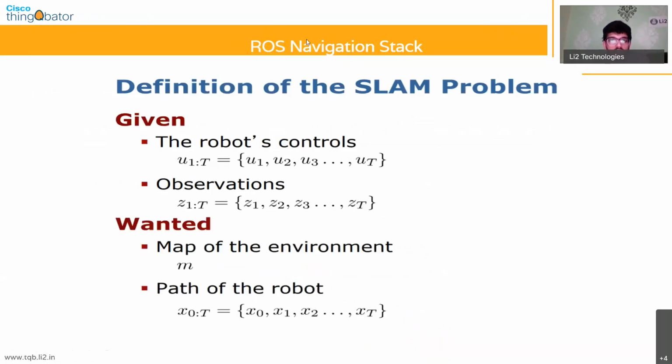If you look at the entire SLAM problem, and if we have to formalize it, then given the fact that you have the robot's controls, we'll represent them as U1 to Ut, where U1, U2, U3 are the various controls that are available. And then given that your camera makes certain observations, we denote these by Z1, Z2, Z3, up to ZT, until the time that you're running this entire simulation. If these are the various observations you're getting from the sensors, then what we need is a map of the environment, which we denote by M.